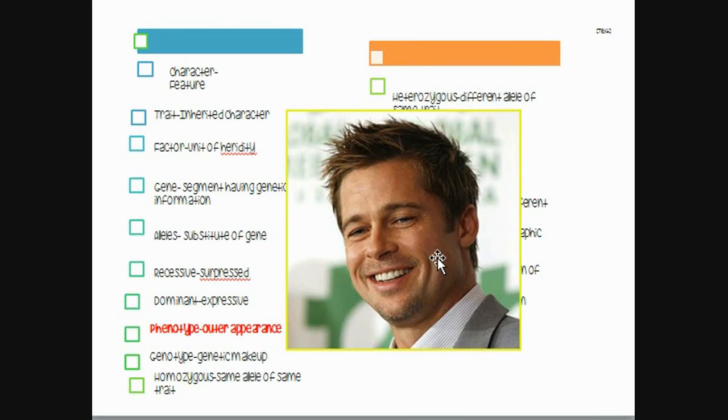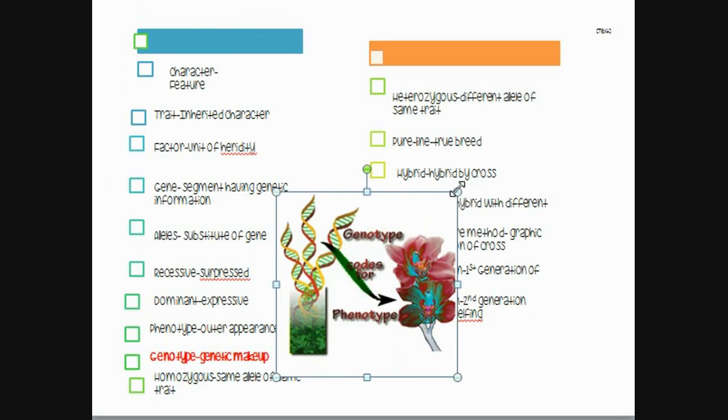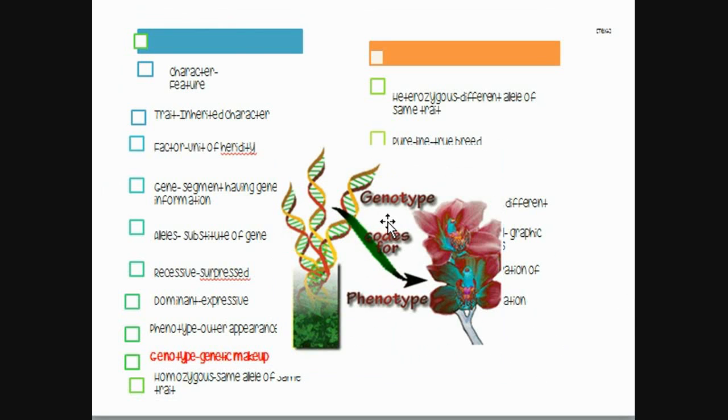We have already covered recessive and dominant. Then phenotype is basically how an individual looks from outside, the basic appearance which we see with the eyes, that is the basic structure and shape, by directly watching them. Next one is genotype, or genetic makeup. Genotype means the constituents of the gene, like the basic recipe of the genes which are present inside an individual, and phenotype is what we see from outside.